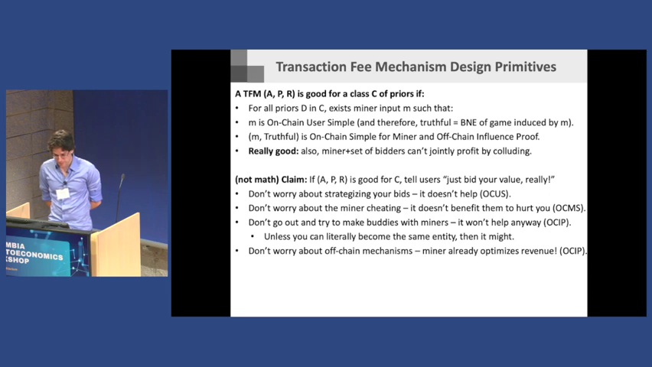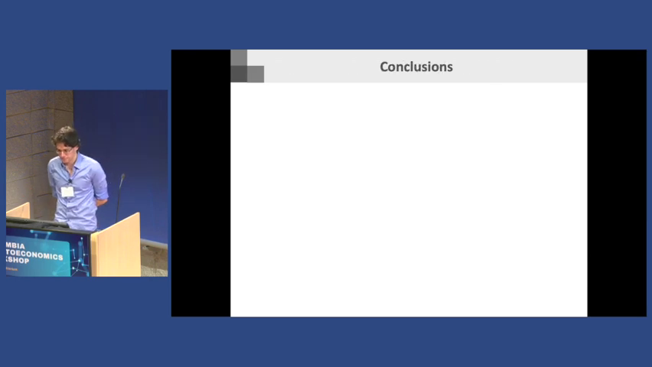Okay, and then just to remind you from all of this, I really think that if you satisfy all of these properties, it is now more safe to tell a bidder: just bid your value, it's really okay. Don't strategize for the auction because it's truthful. Don't worry about miners cheating you on chain because it doesn't help them. Don't go out and collude with miners because it won't help you or them. And don't worry about off-chain mechanisms because the miner's already doing the optimal thing on-chain. So this is the pitch to try and get there.